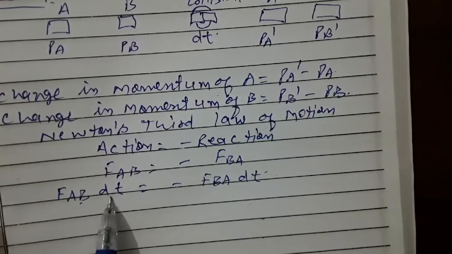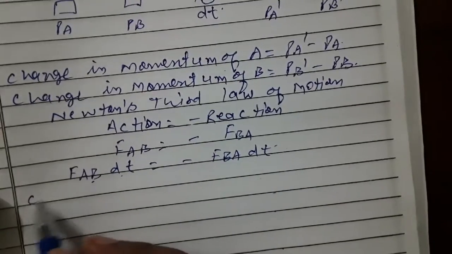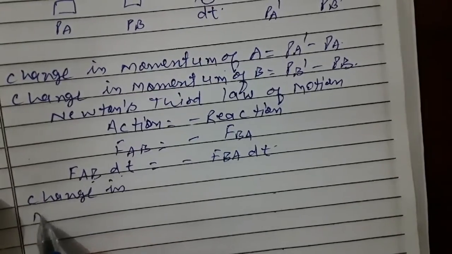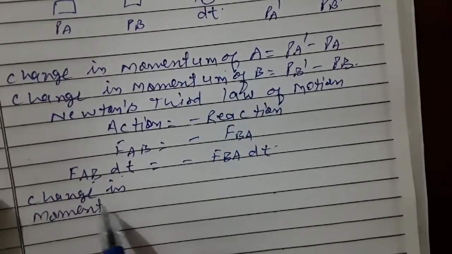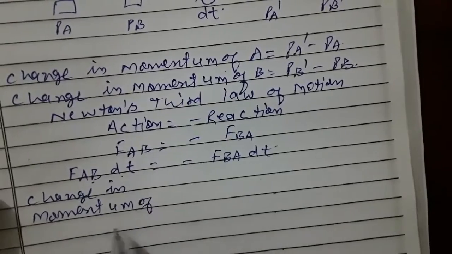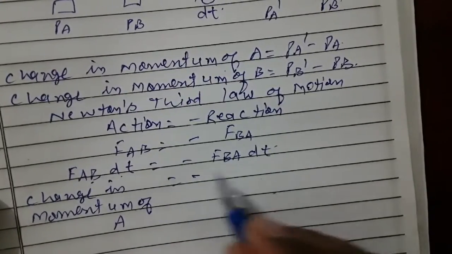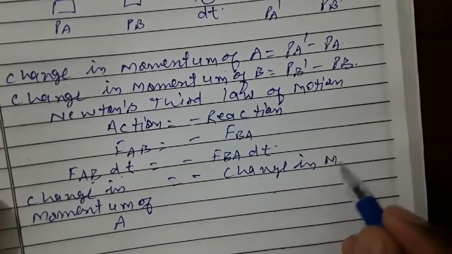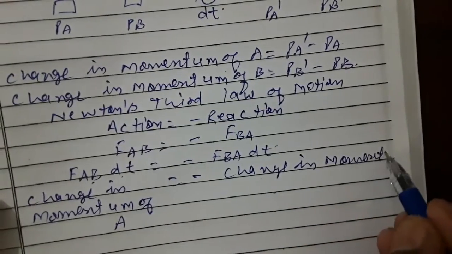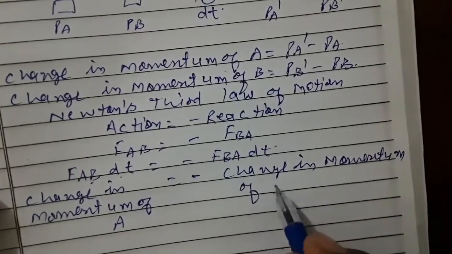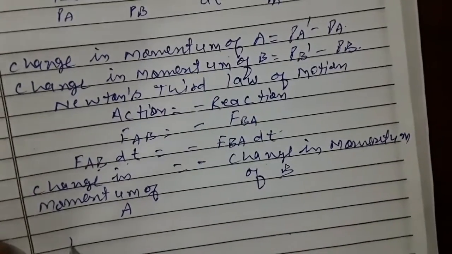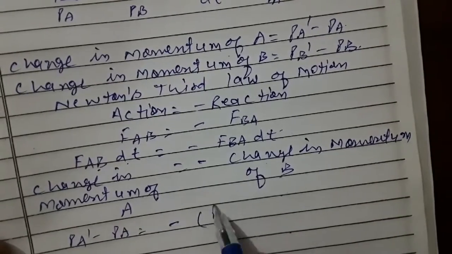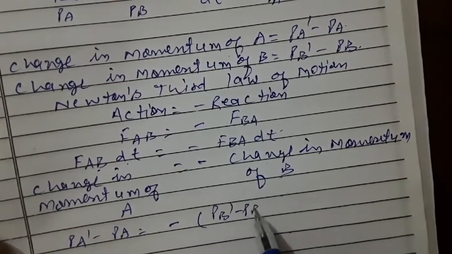Force into time is equal to change in momentum. So change in momentum of A is equal to minus change in momentum of B. Change in momentum of A is PA dash minus PA. Change in momentum of B is PB dash minus PB.